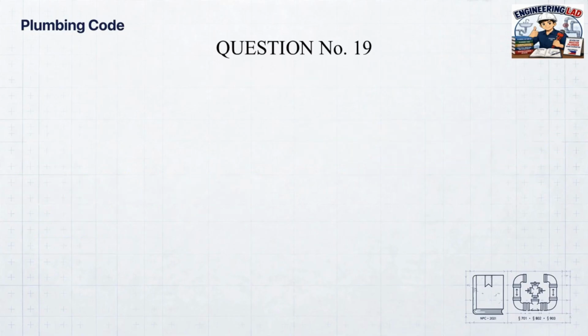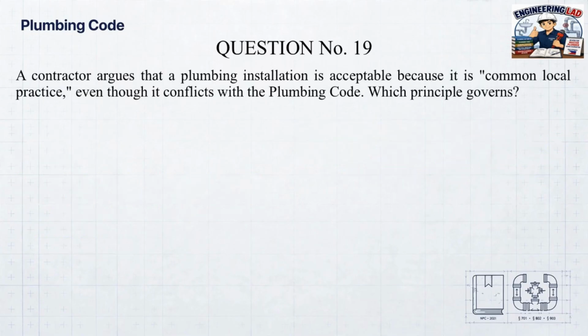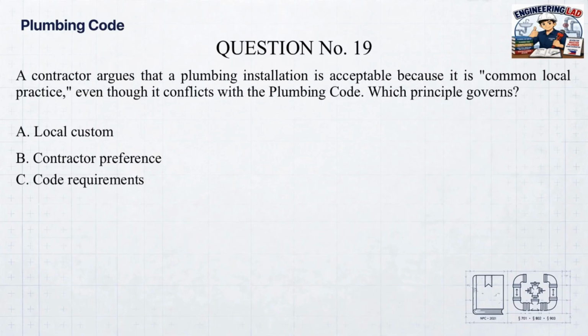Question number 19. A contractor argues that a plumbing installation is acceptable because it is common local practice, even though it conflicts with the plumbing code. Which principle governs? A. Local custom. B. Contractor preference. C. Code requirements. D. Material supplier recommendation.